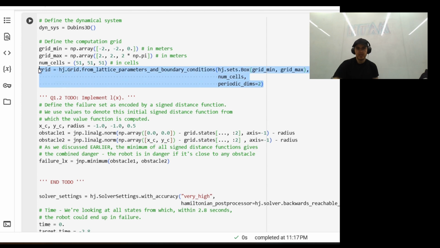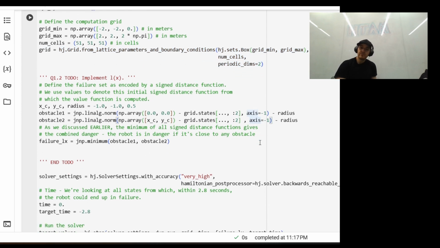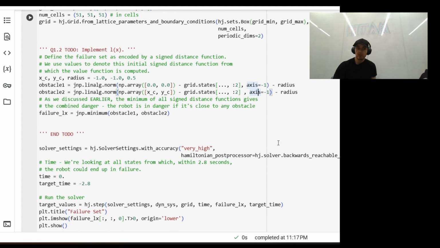Now, this is where we actually construct the computational grid, and it's important to note that periodic dims equal to 2 means theta is periodic. And this means it wraps around at 2 pi, like we said before, which makes sense for a robot heading angle.